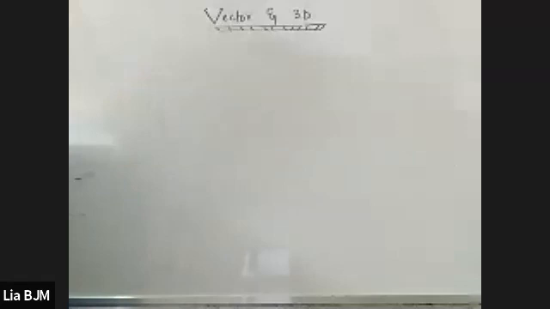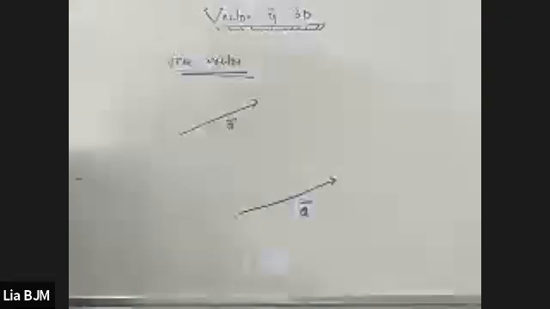This is vector A, and this is our space. This board is our space. If I translate this particular vector anywhere in this space without changing its direction and magnitude, say I'm writing over here, these are basically called free vectors. Is it understandable to you or not? Clear?